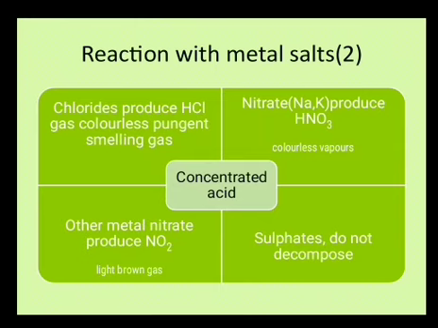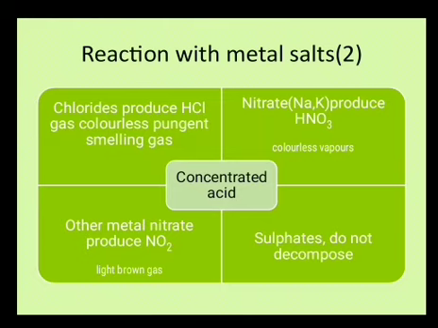Now, the first one, a very common thing, is when chlorides are treated with concentrated acids. They produce a pungent smelling gas which is hydrogen chloride gas. Same way, when nitrates are treated with concentrated acid, they produce colorless vapors if your nitrate is sodium or potassium nitrate. These vapors again have some itching sensation, but they can be identified by their characteristic smell.